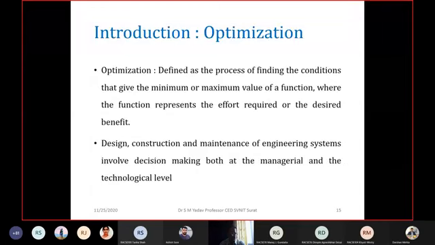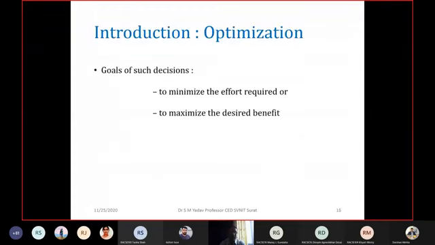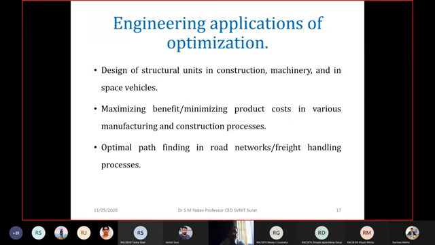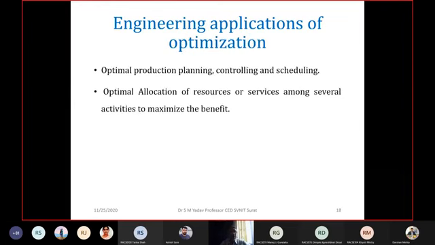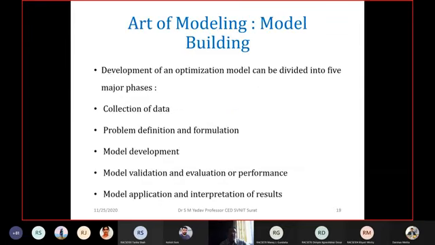The optimization definition and all that, we have discussed a lot. Either we want to maximize the effort, or we want to minimize the effort, or we want to maximize the desired benefit. In engineering applications, almost in every field optimization is used: design of structures, construction, machinery, space vehicles, road work, networks, transportation, planning, controlling, scheduling, allocations. Everywhere the optimization problem is useful.